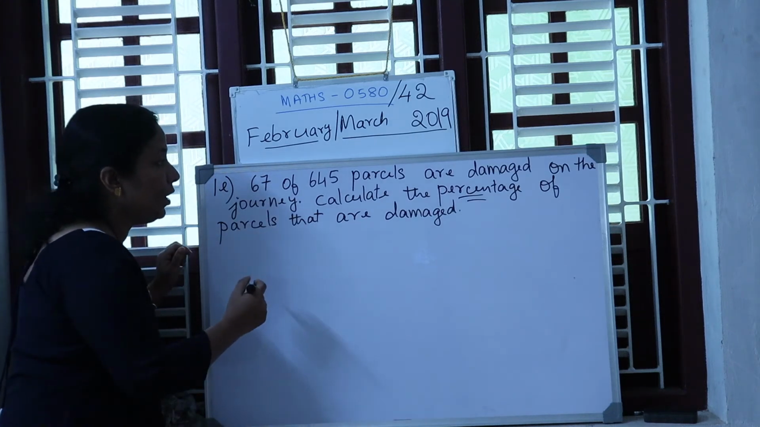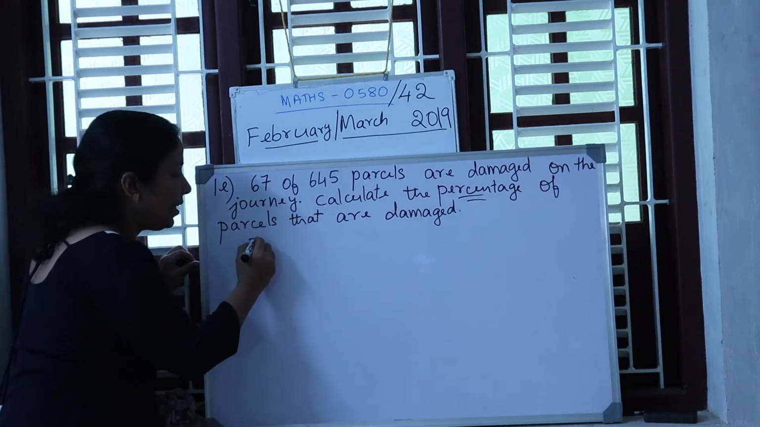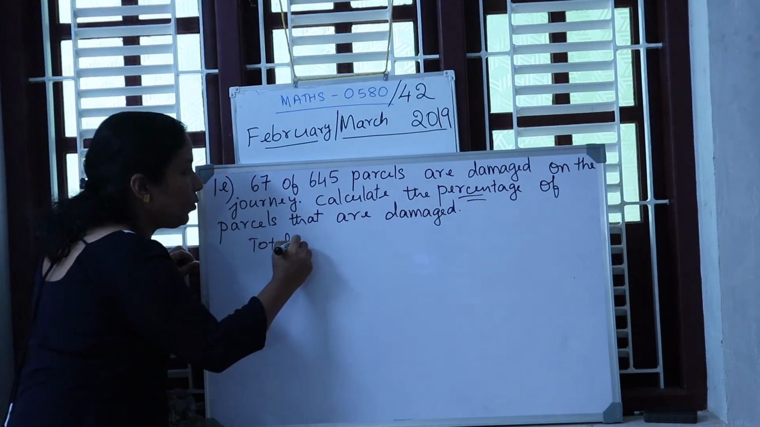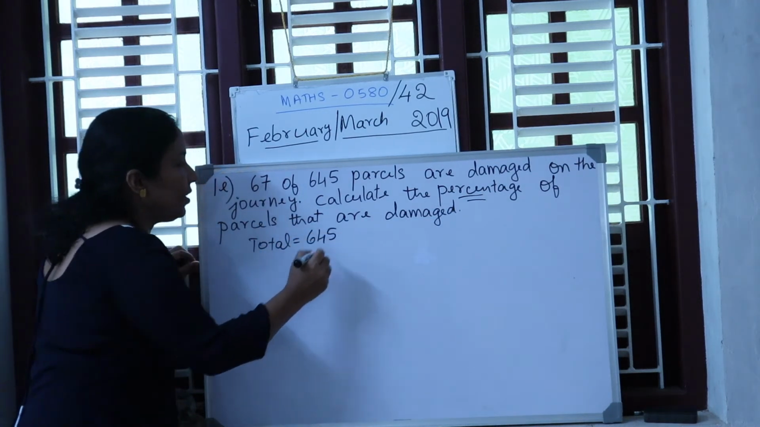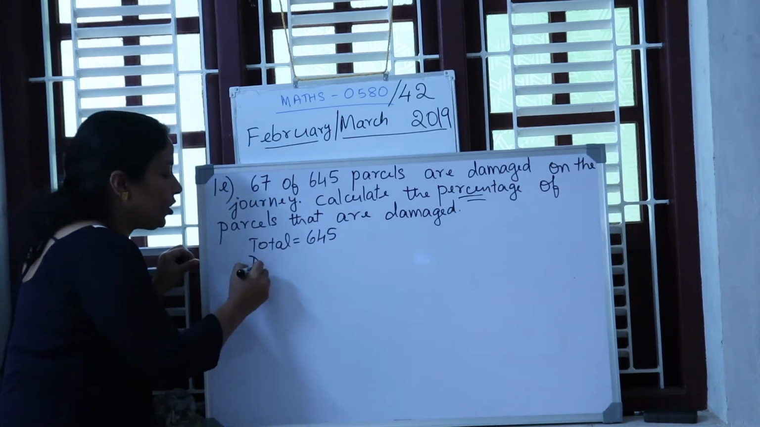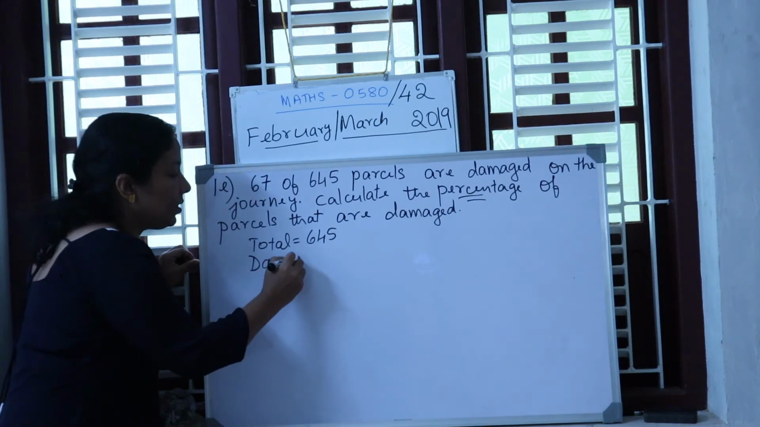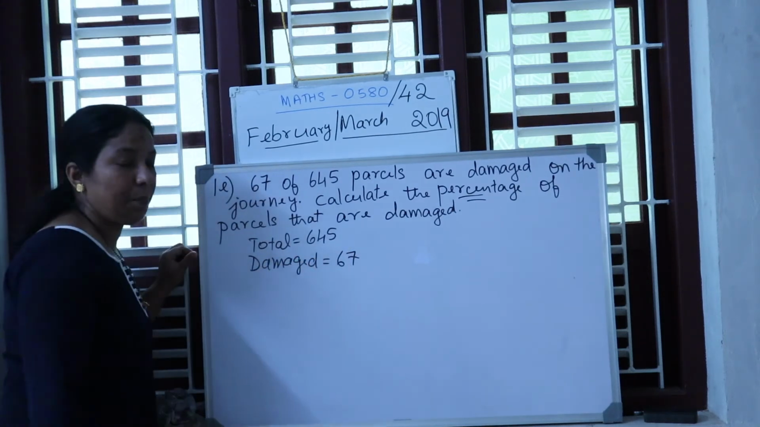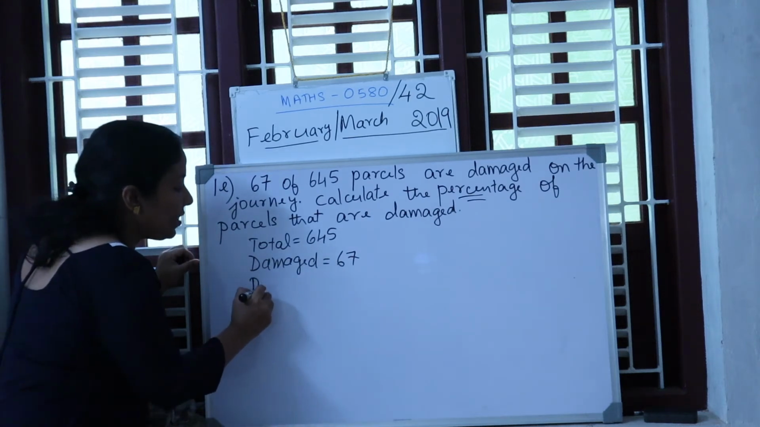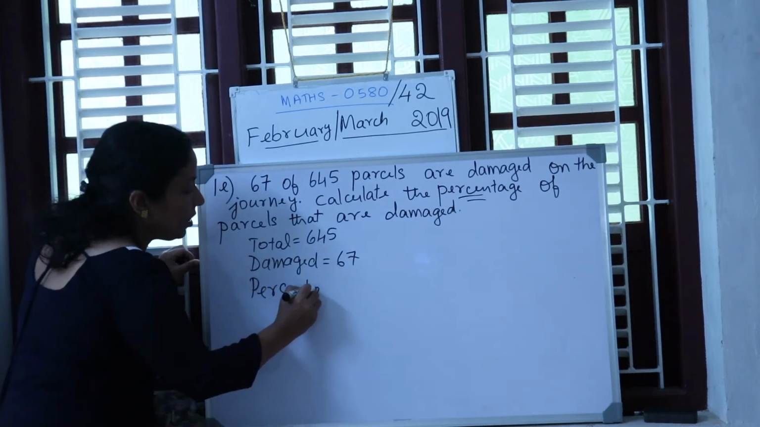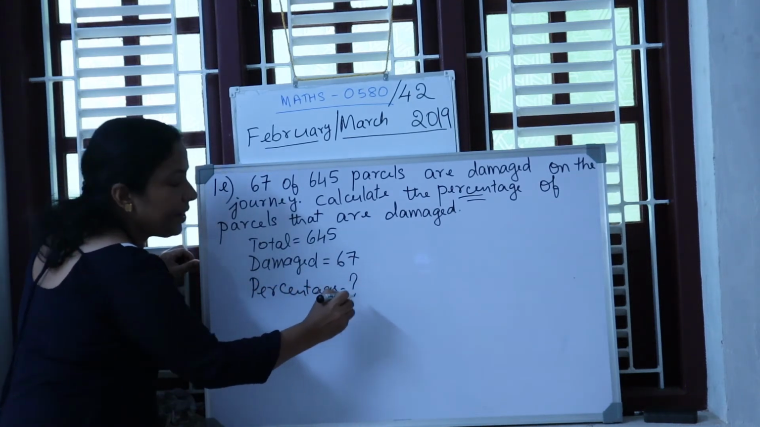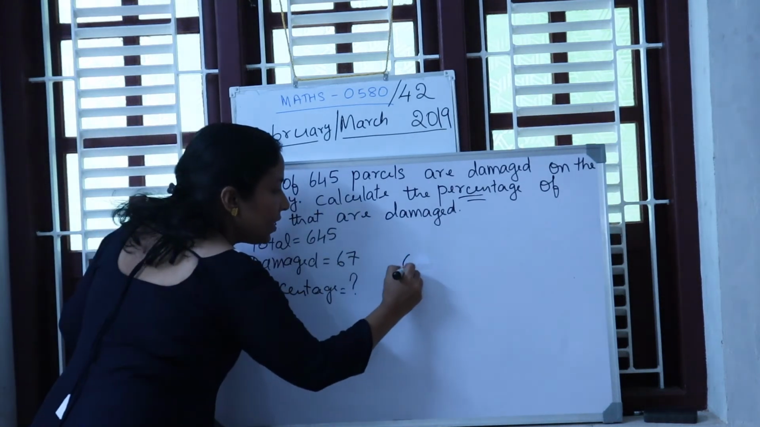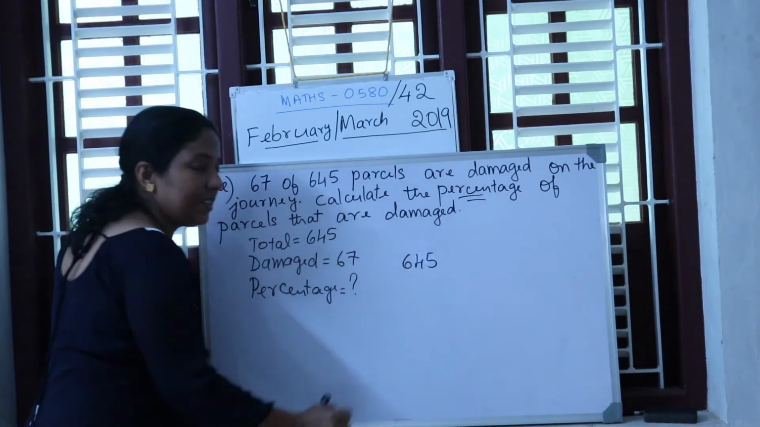Okay. So given total how many parcels are there? Given total parcels is equal to 645. In that how many are damaged? Damaged parcels, 67 are damaged. Therefore, what is the percentage? How many parcels are damaged? So, total 645 parcels are there.